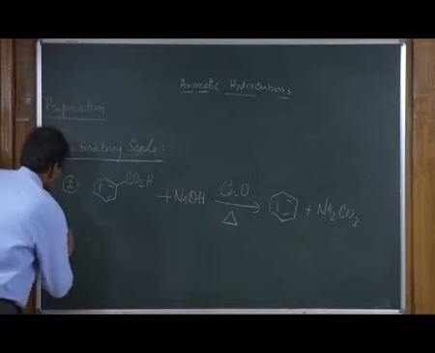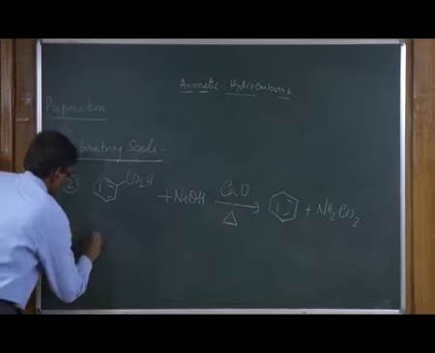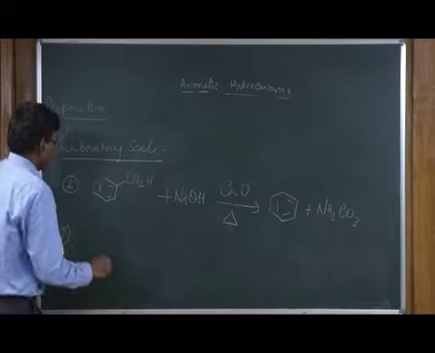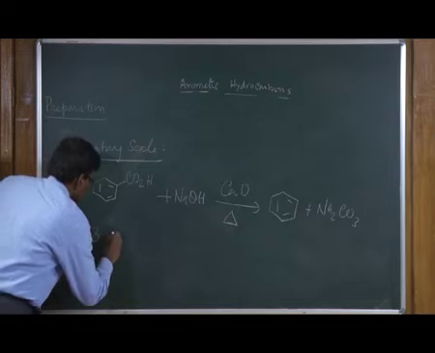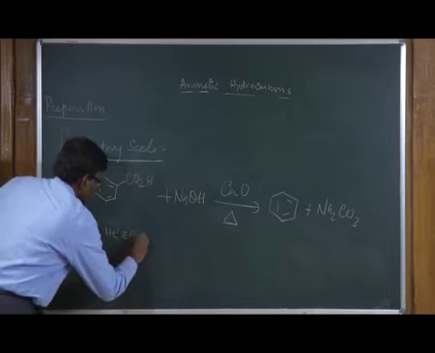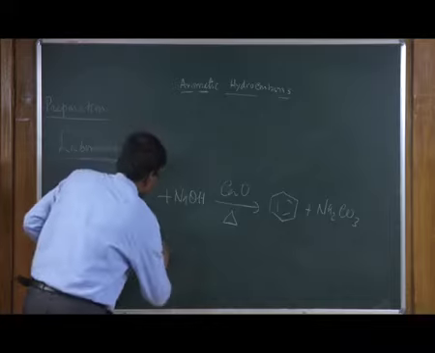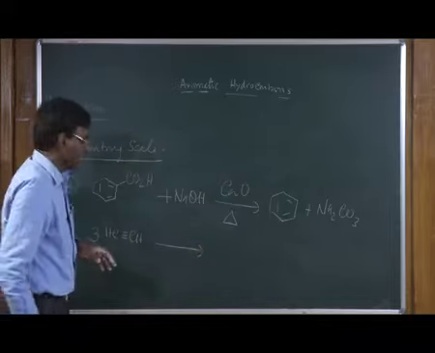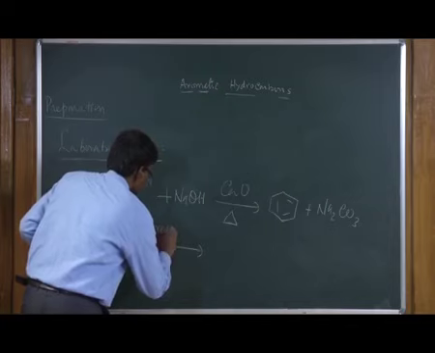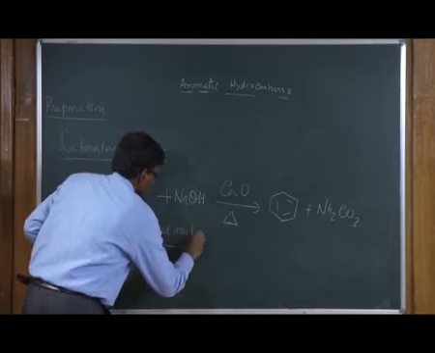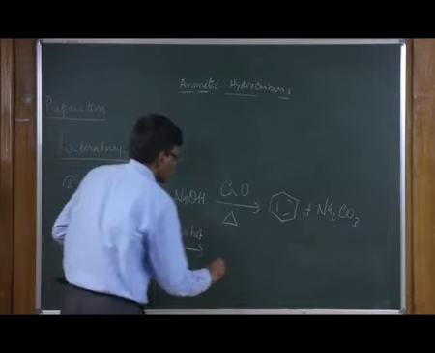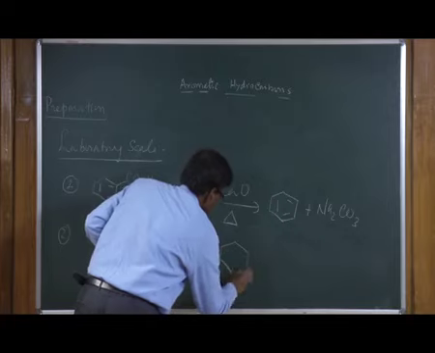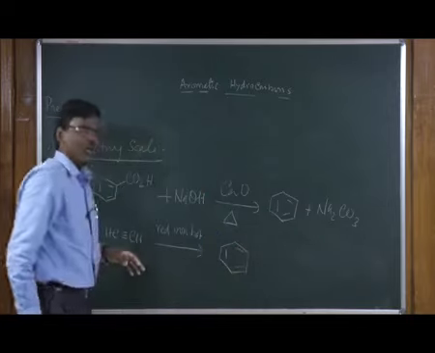The other process is the reaction of alkynes. For example, 3 molecules of ethyne, when you combine them together by passing through red hot iron, give benzene.